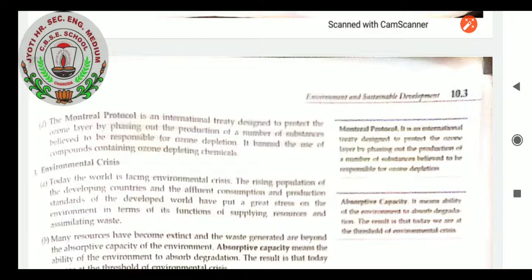As much development and progress as we are getting, in the same way we are affecting the life of the people. Not only the people, but everything which is existing in this environment. Rising population is one of the reasons, as it is not under any control. Though we have the remedy of two children, still the population has been increasing. And the affluent consumption and production standards of the developed world, that is the new technology, the new way of working, is disturbing the environment.